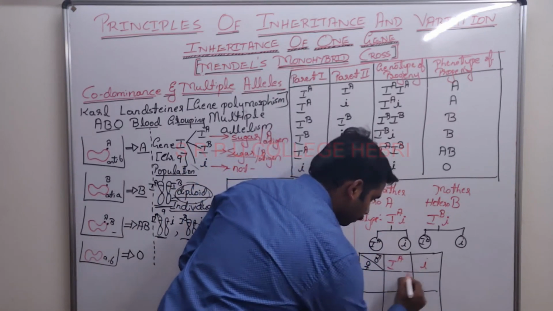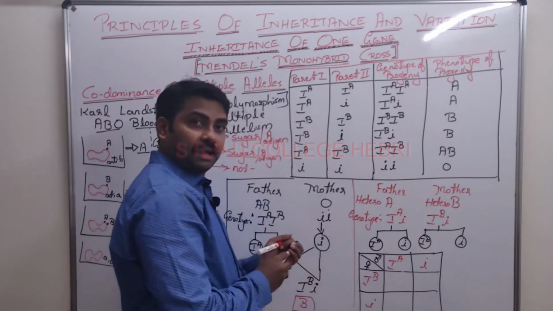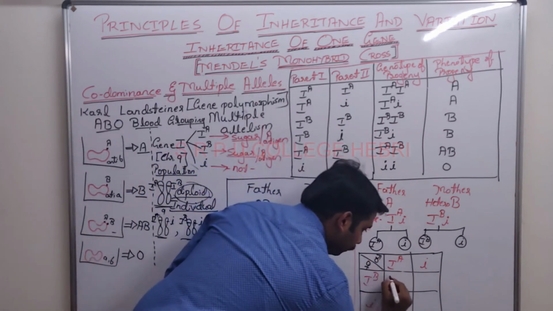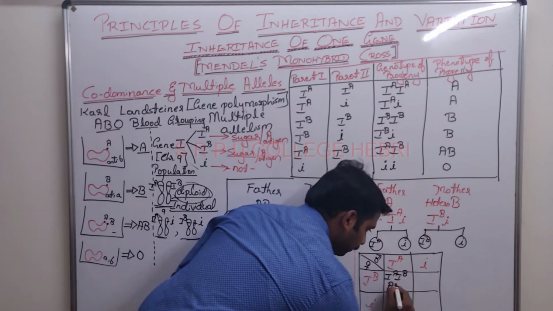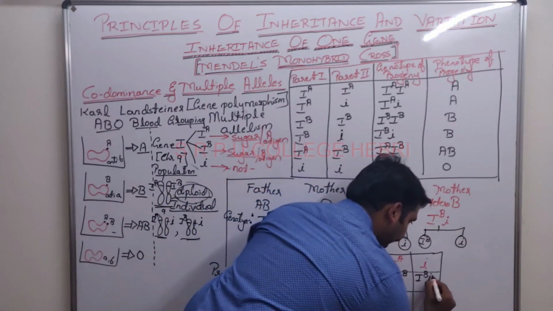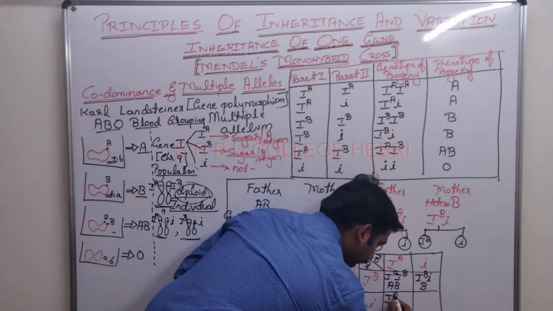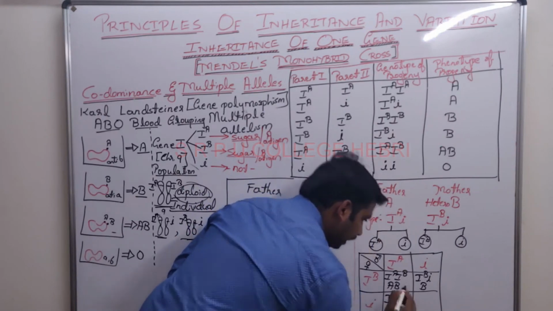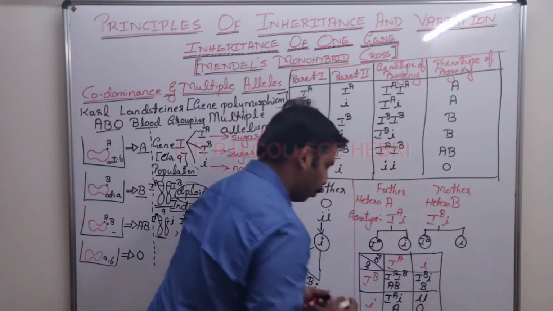IA small i here, IB small i here. Now quickly see what can be possible. A child with IA IB, nothing but AB blood group, is possible. Apart from that, IB small i, B blood group can be seen. IA small i, A blood group, small i small i, O.